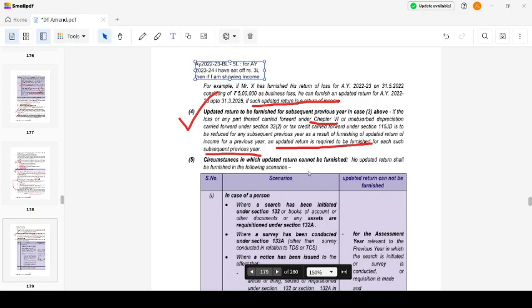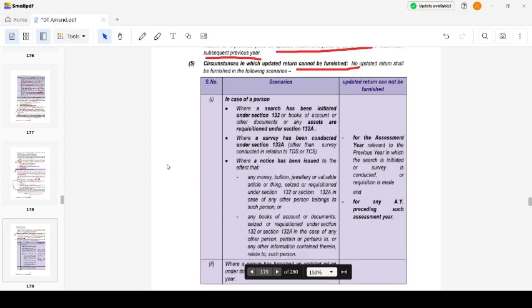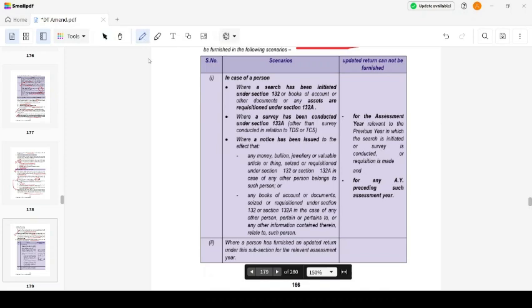Now, circumstances in which the updated return cannot be furnished. See, this is important, right? Could be a question. No updated return shall be furnished in the following scenarios. In case of a person, a search has been initiated.